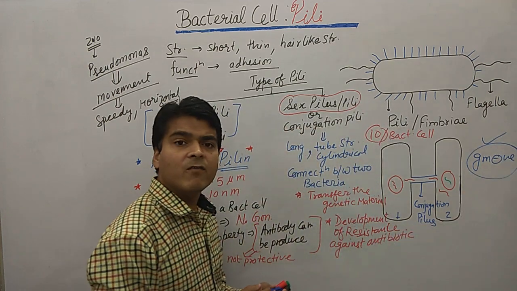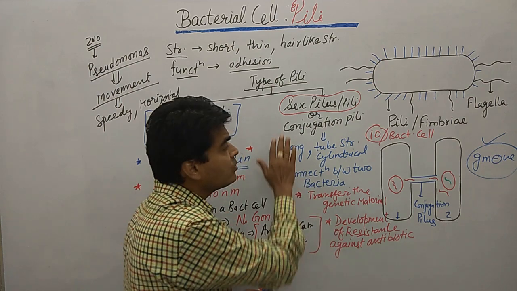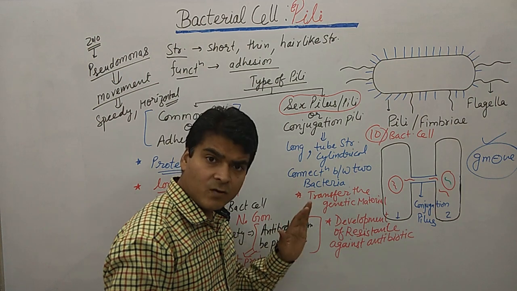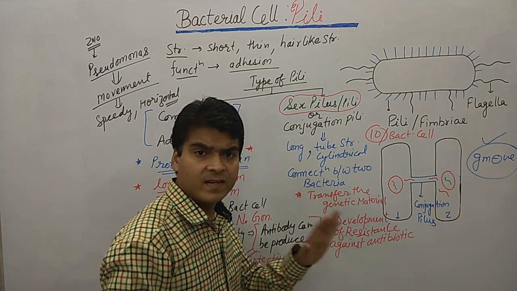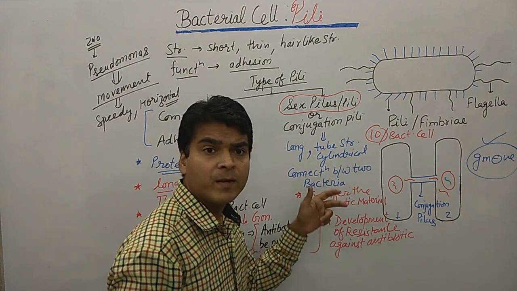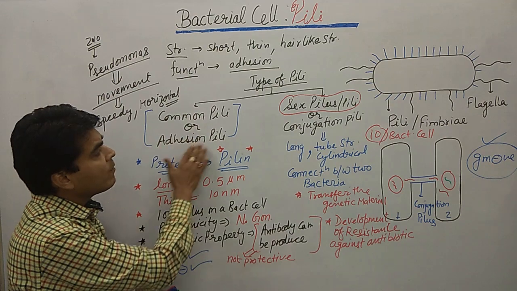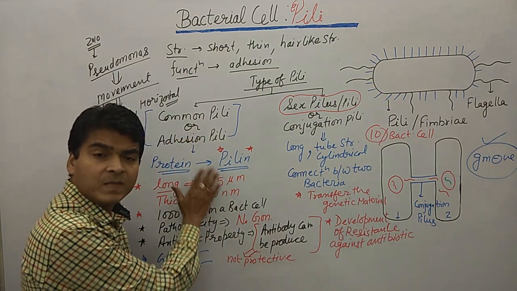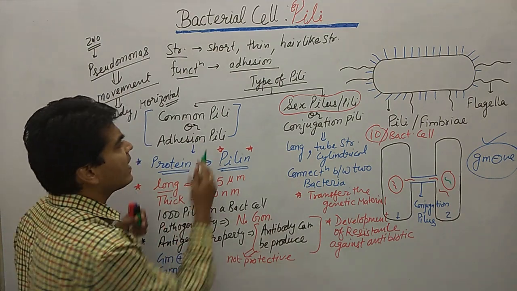So only we are finding them in gram negative. In gram positive we do not find conjugation pilus, okay. Gram positive के अंदर conjugation pilus नहीं होता है, gram negative के अंदर conjugation pilus होता है, तो remember this difference, okay. So these are two important points. And another important point about the common pilus is that we are calling it a fimbri, okay. हम इसको fimbri भी बोलते हैं, okay. So this is also known as a fimbri.